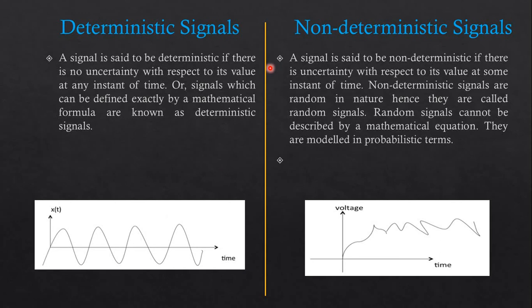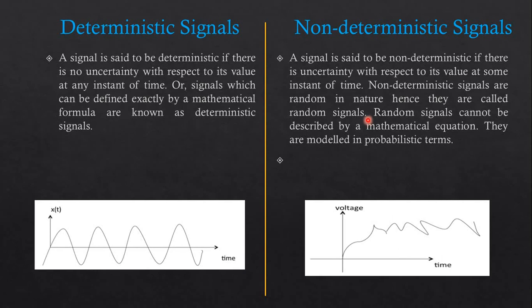On the other hand, a signal is said to be non-deterministic if there is uncertainty with respect to its value at some instant of time. Non-deterministic signals are random in nature, hence they are called random signals.